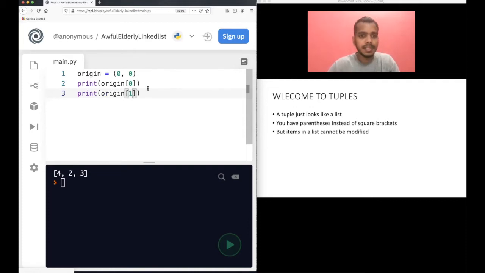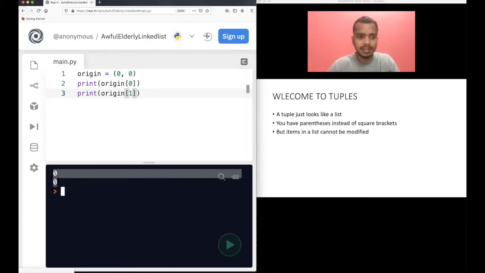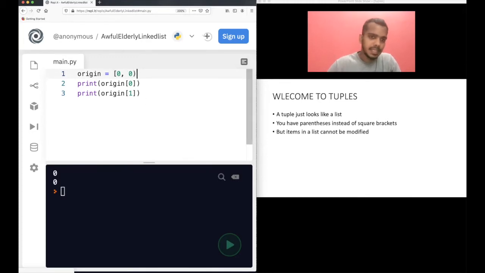Okay, just run this code and you will see that 0 and 0 is getting printed here. And of course you can convert this to a list also, and it will do the same thing. But of course, there is some difference that I will show you in some time. Now, what is the difference here? I will show you what is the difference.